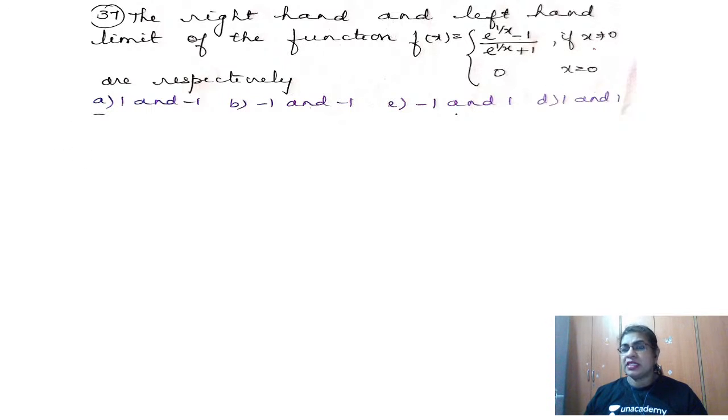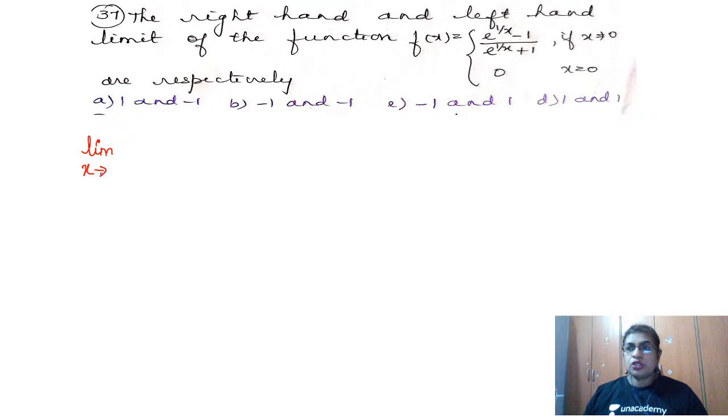Here at 0, the value given is 0. And x not equal to 0 means x is approaching, f of x from the left side as well as from the right side. For that we use x not equal to 0. Whether you take the left hand limit or the right hand limit, I will be taking the limit of the function. Here we have the continuity definition: if the limit should exist, then LHL and RHL have to be equal.